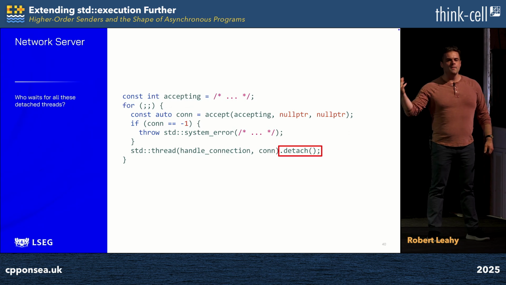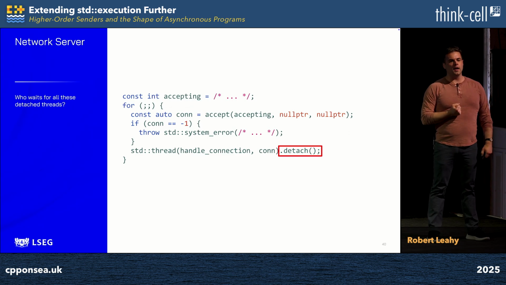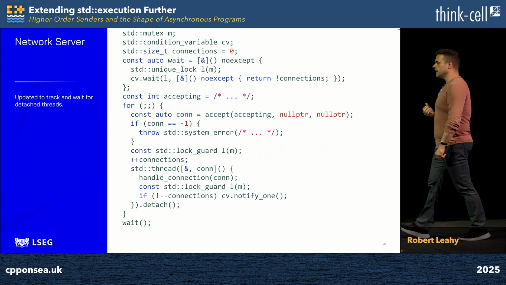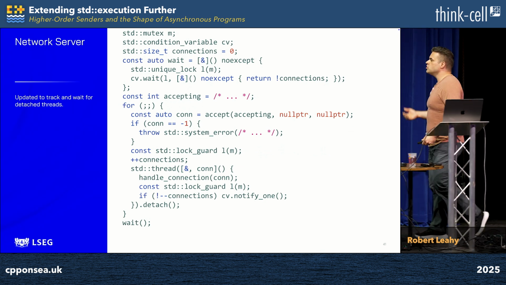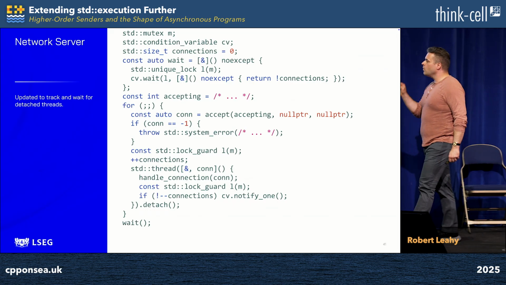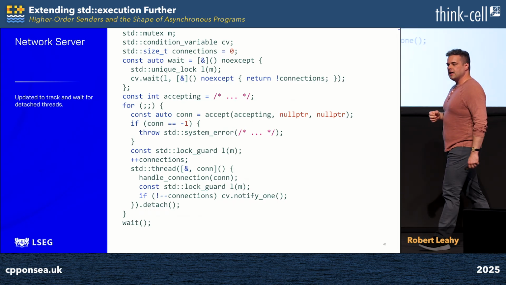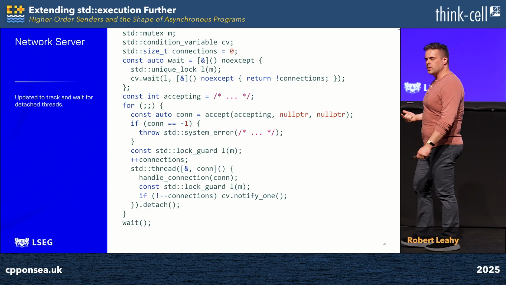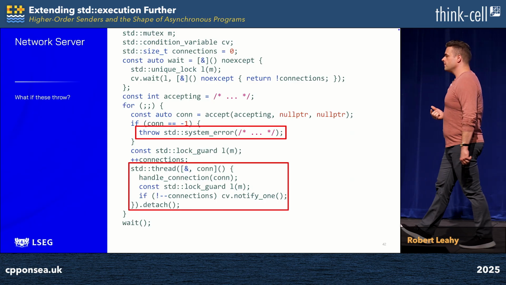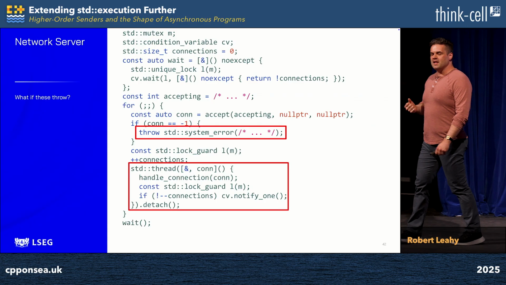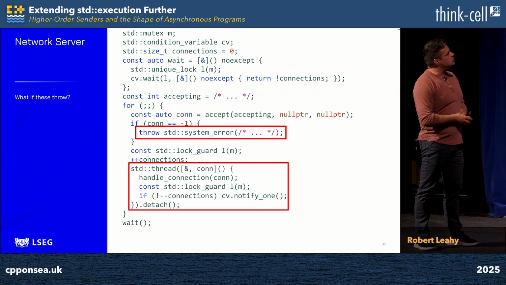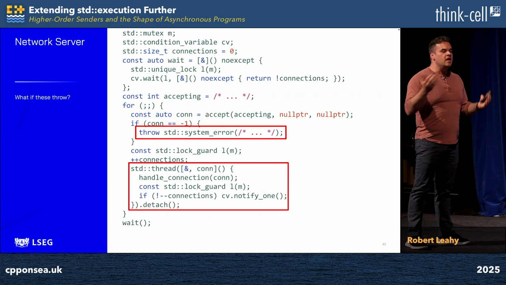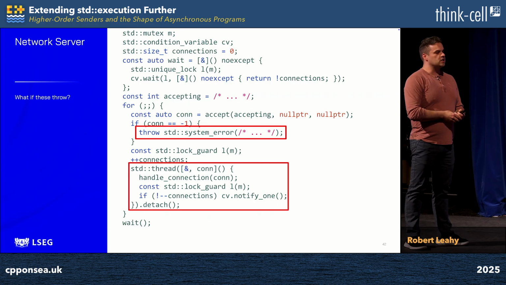And maybe we remain committed to this ad hoc approach to designing our program. We say that we can solve this problem by adding our own manual tracking of this property. We have some mutexes and we have some counters and we have a wait lambda. And at the bottom, we call wait to make sure that nothing is running in the background as we leave the scope. But as is the case in all ad hoc explorations of problem domains, we've missed something. We've missed the fact that at least at 2 points in this function, we can throw an exception, and if we do, we don't wait, and we're back in the degenerate case where we have work careening off in the background as objects it's potentially using are cleaned up.